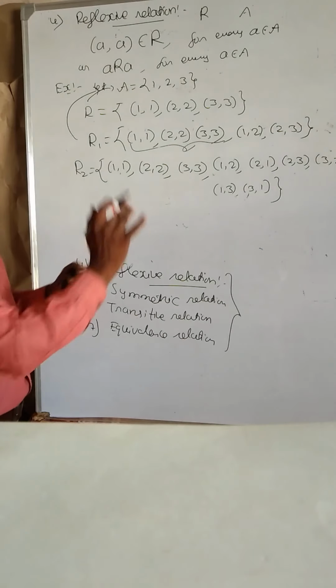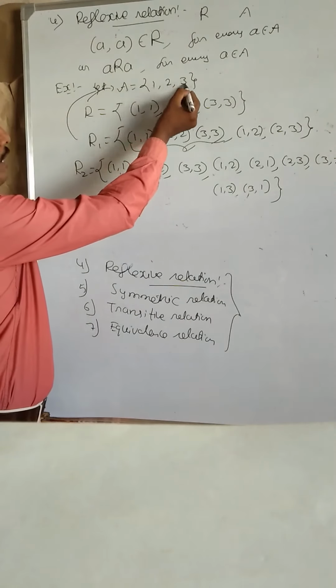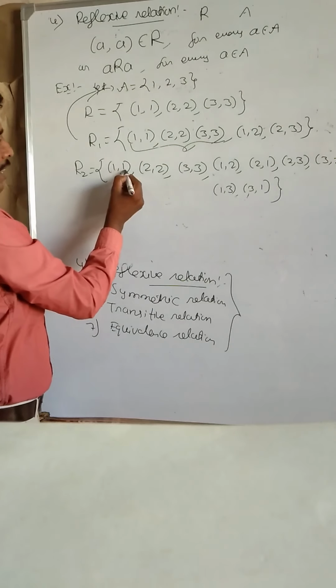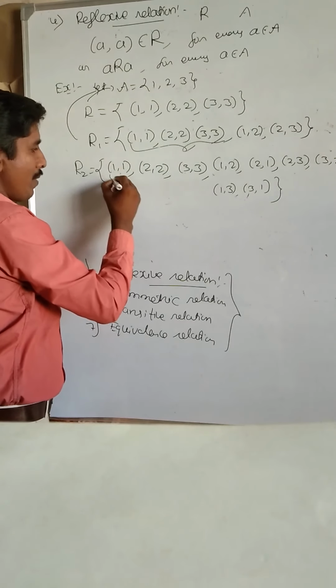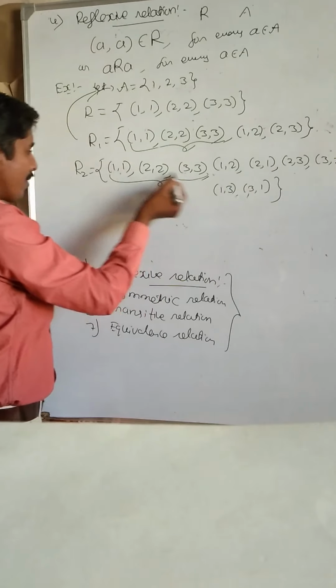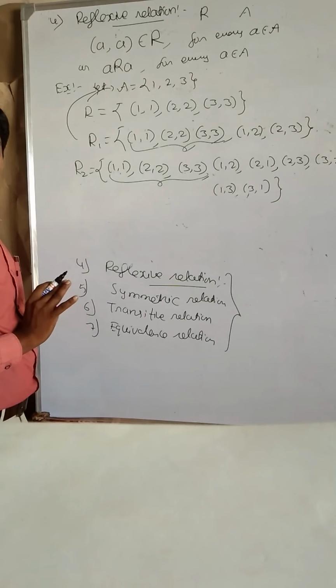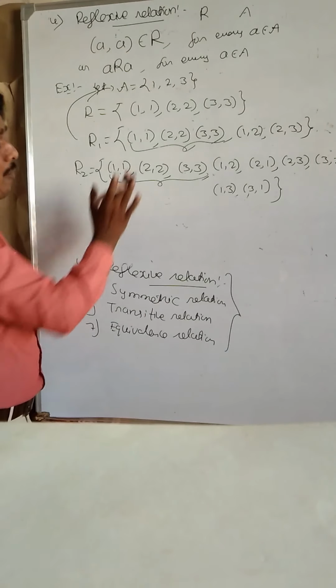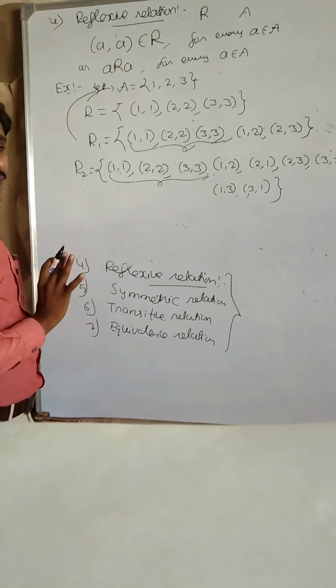Reflexive means 1, 2, 3 belong to set A, so (1, 1), (2, 2), (3, 3) belong to the relation. Therefore, it is reflexive. Mind it, every element of the set is related to itself, so it is reflexive.